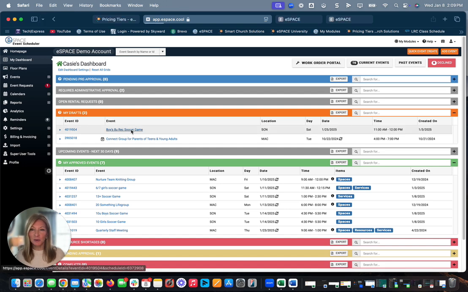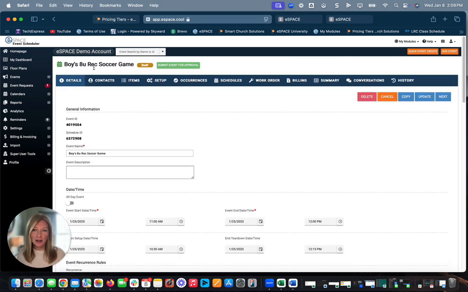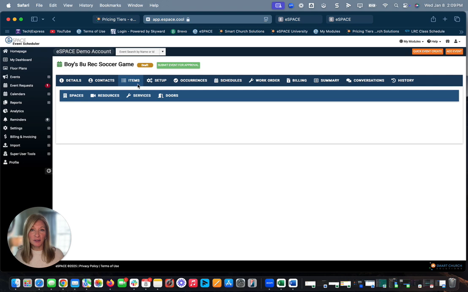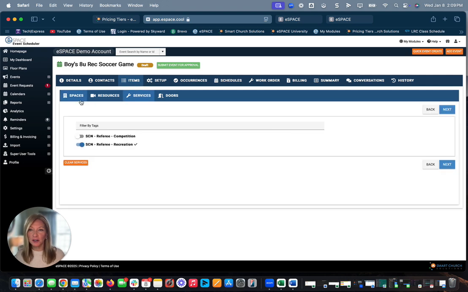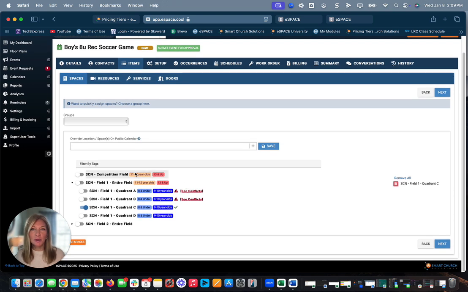Event scheduler is what we're looking at. I'm just going to jump into this boys 8U rec soccer game and show you, after you get the main event details in, like the dates and the times, and you're ready to select the appropriate field that you need to reserve for your game or your practice, you're going to be able to see some things. You can build out things like quadrants or sections of fields. You can add tags on those things that let you know exactly what age group is allowed to play on those portions of the fields.